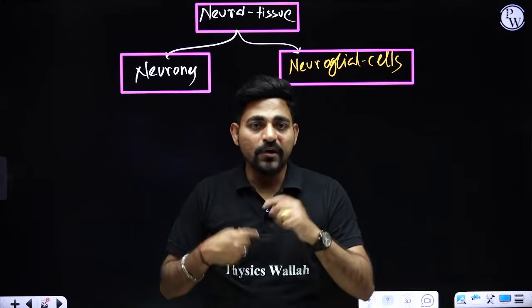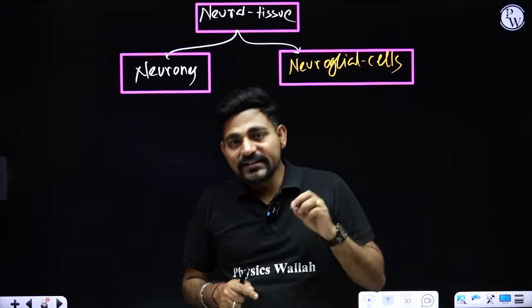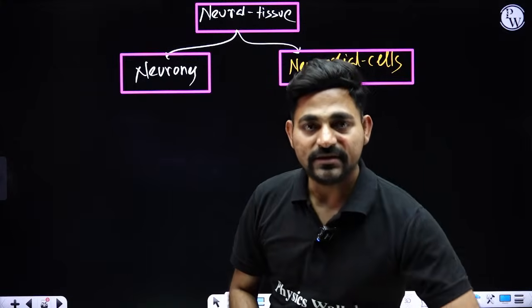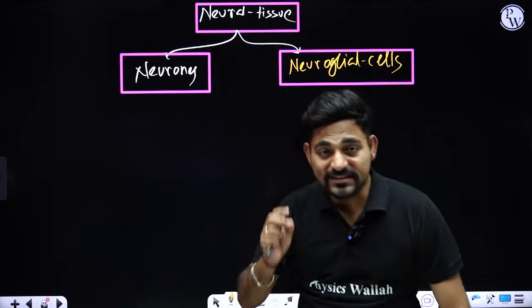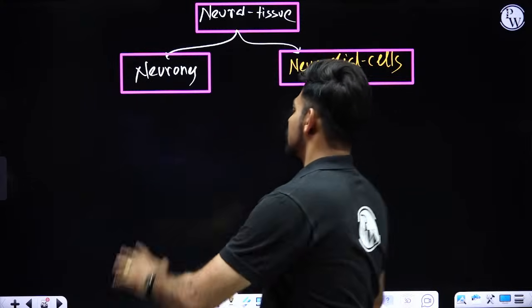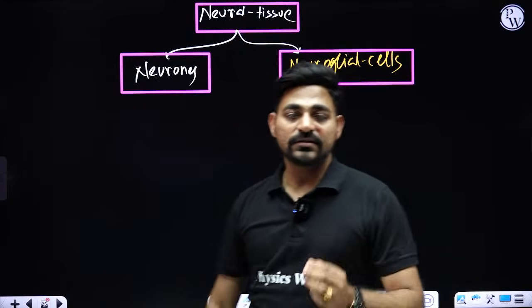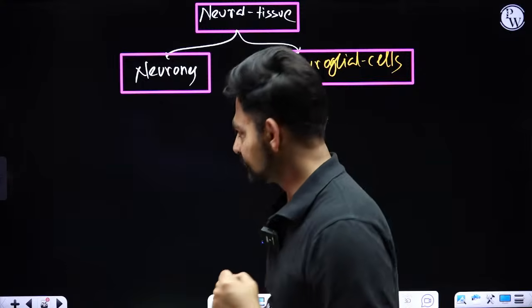So inside your body you have electrochemical circuit, and that electrochemical circuit of your body is called nervous system, and that is made up of near about 100 billion neurons. That's why we call them structural and functional unit of nervous system, right?